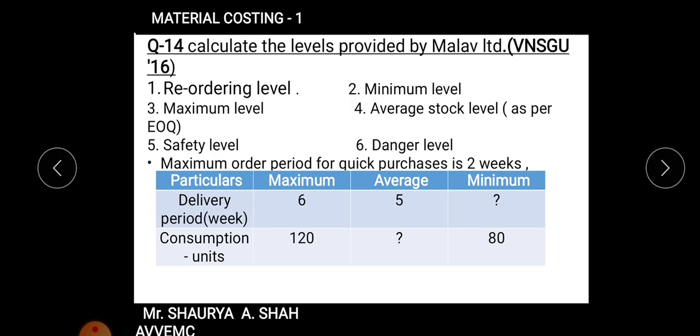But for that, you require six basic things I always tell in my lecture, right? What are those six basic things? Minimum time, maximum time, minimum consumption, maximum consumption, average time, average consumption, right? So all those six things you require to calculate before starting with the formulas. I hope it is clear to every student. So you will calculate on the basis of the info which is given, right?